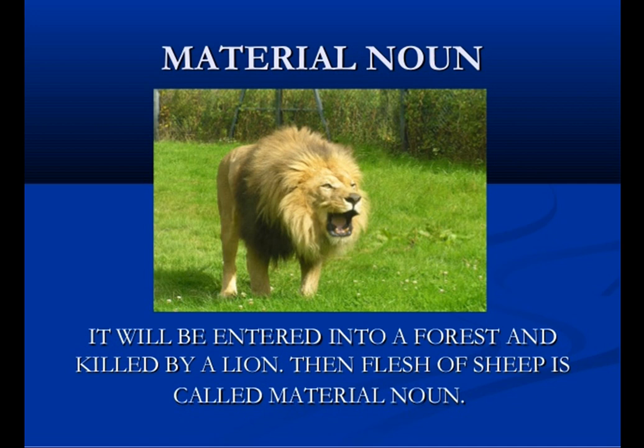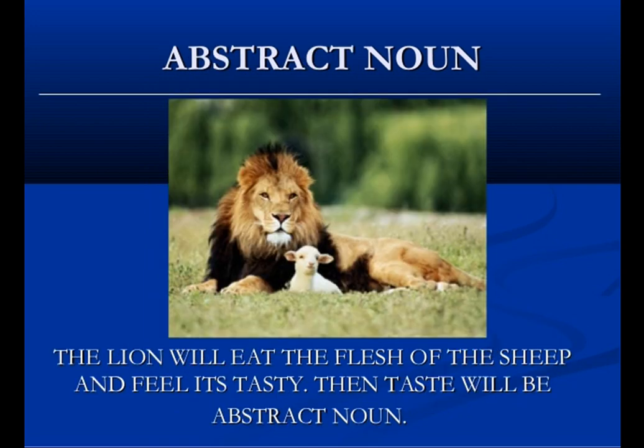It will enter into a forest and be killed by a lion. Then flesh of sheep is called material noun. The lion will eat the flesh of the sheep and feel it's tasty. Then taste will be abstract noun.